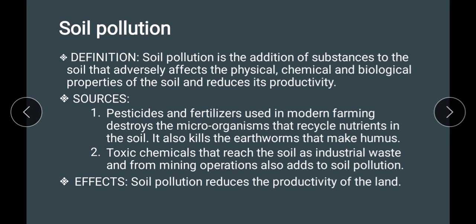Next is soil pollution. So what is soil pollution? It is the addition of substances to the soil that adversely affects the physical, chemical and biological properties of the soil and reduces its productivity.